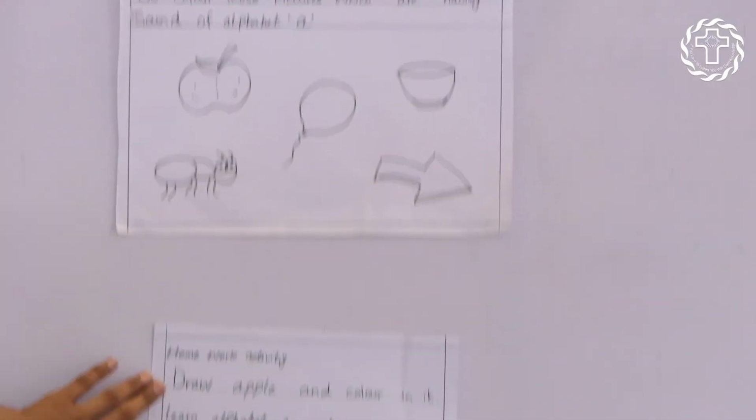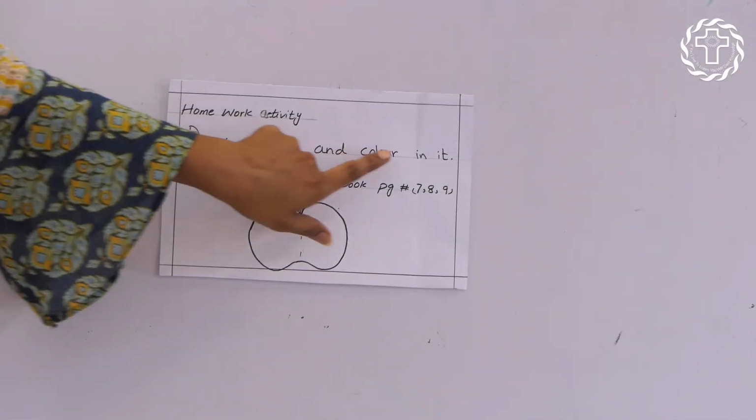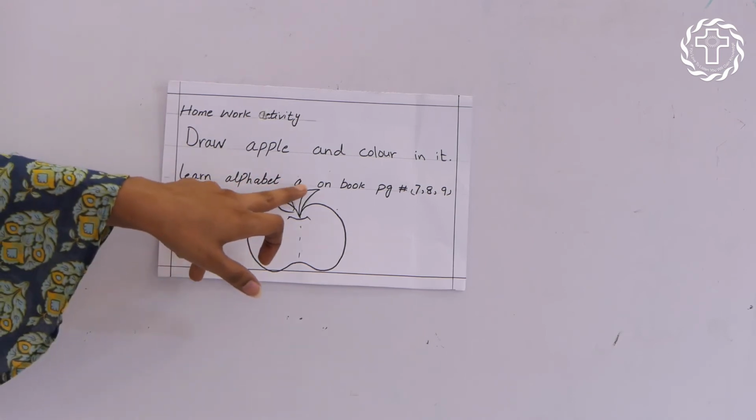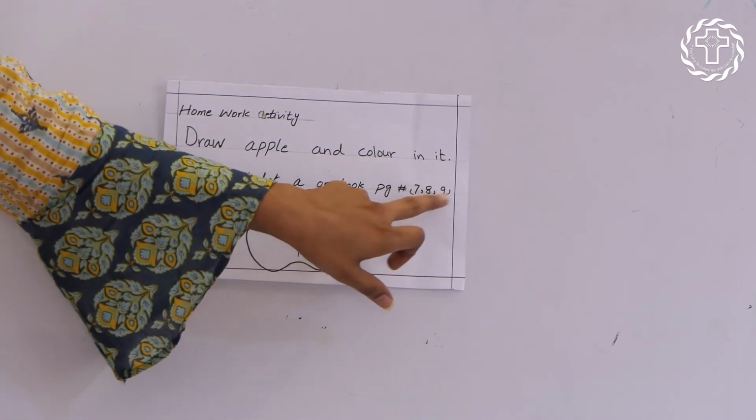I have a homework activity. Draw apple and color it. Learn alphabet A on book page 7, 8 and 9.